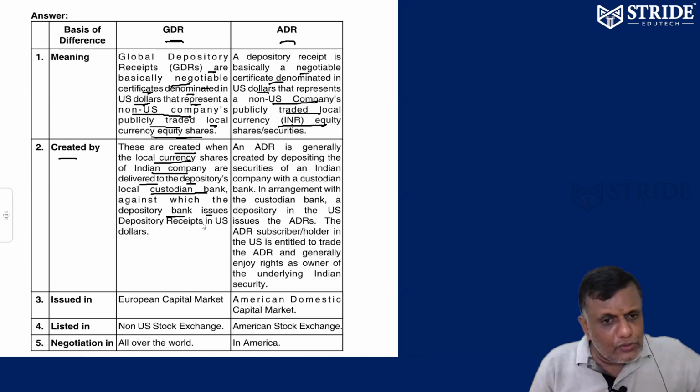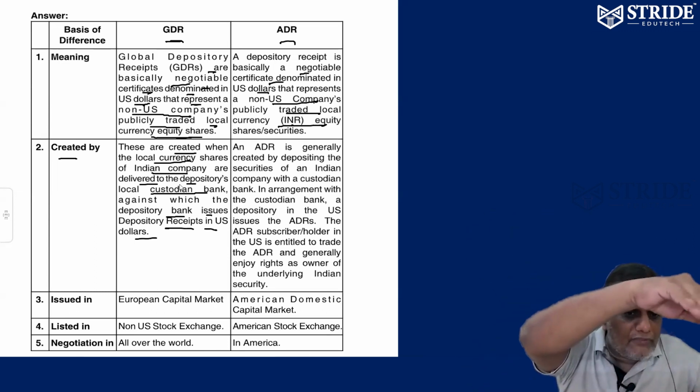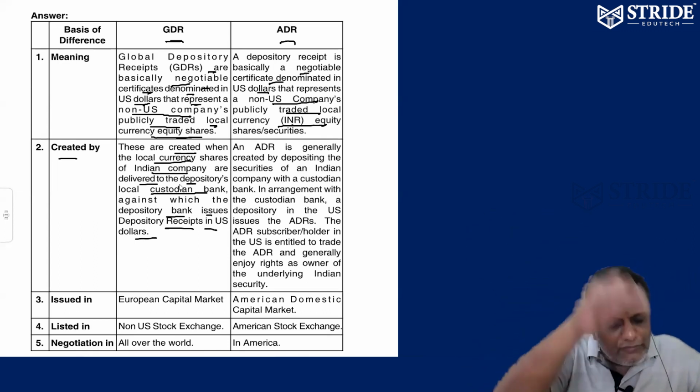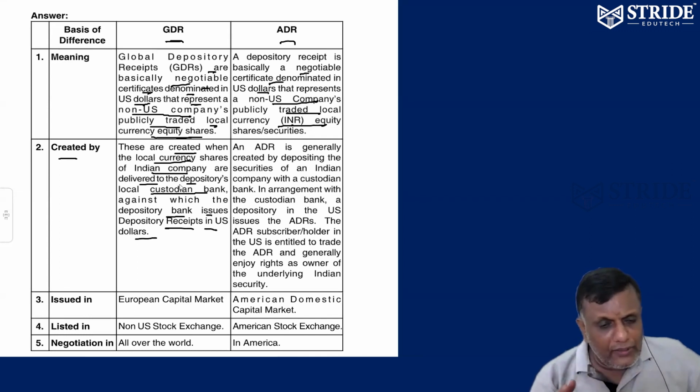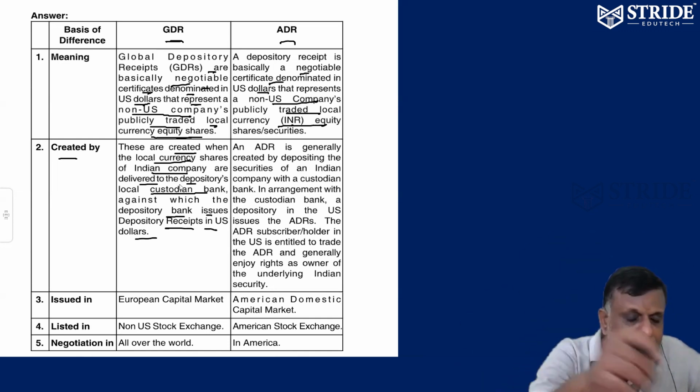Against the deposit, the depository bank issues a depository receipt in US dollars. So when my Indian company issues a GDR, it registers with its depository and custodians, and my depository has a link with the foreign depository. That is how a GDR can be issued.